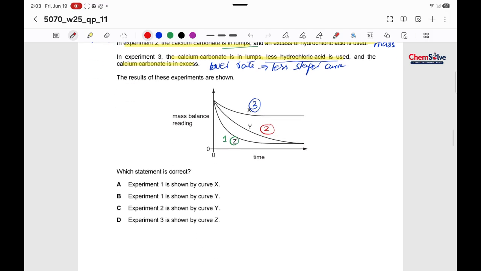Okay. So experiment number 1 is shown by X. No. Experiment number 1 is shown by Z. Experiment number 1 is shown by the curve Y. Again, no, it is by Z. Experiment number 2 is shown by curve Y. Yes, it seems to be correct. But look at D. Experiment number 3 is shown by curve Z. No, Z is 1. So 3 must be X. That's how the correct option is C.